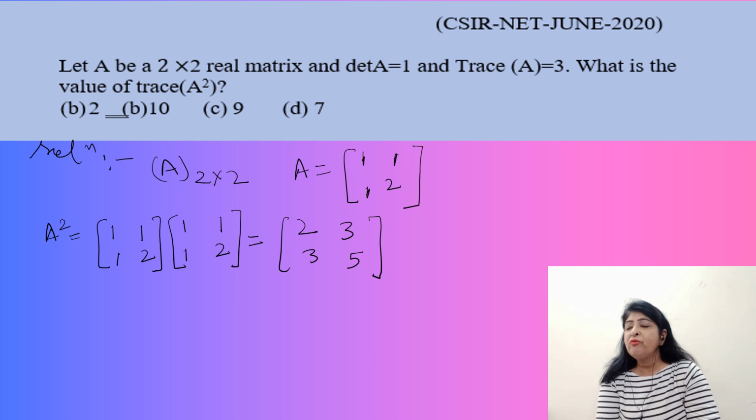So the trace of this matrix is the sum of the diagonal elements, 2 plus 5, which is equal to 7. So trace of A square is equal to 7. So D is correct.